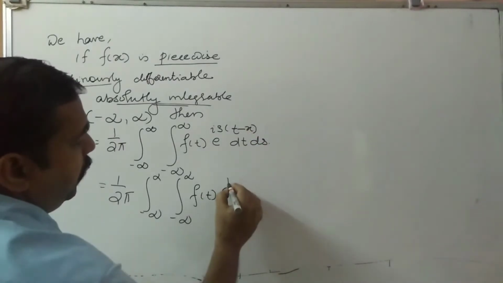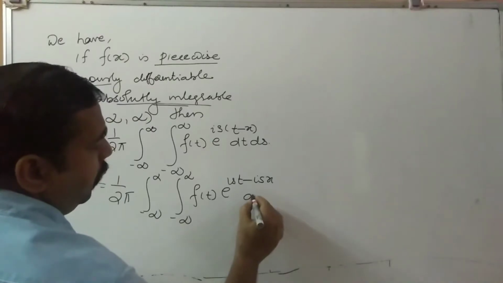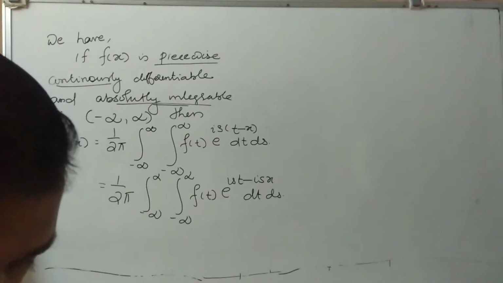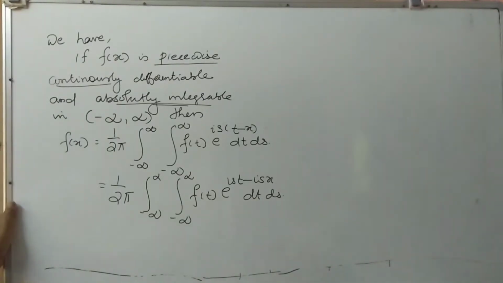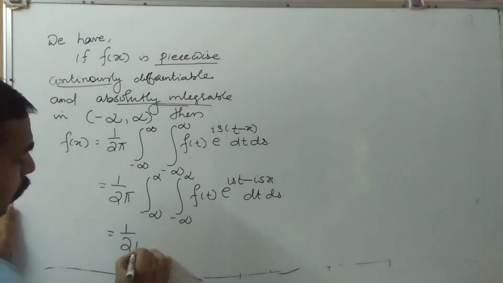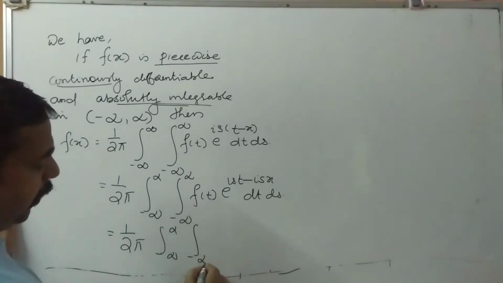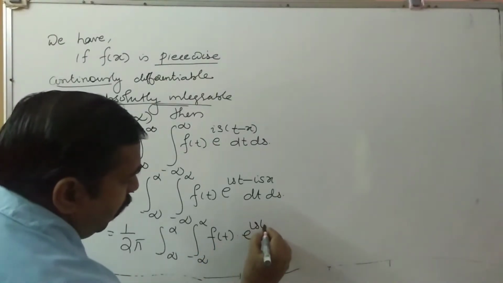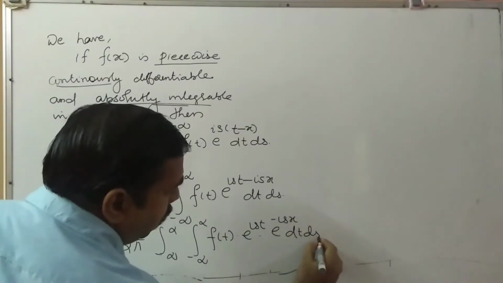So this is equal to e raised to ist minus isx dt ds. So this is equal to 1 by 2 pi integral minus infinity to infinity integral minus infinity to infinity f of t e raised to ist into e raised to minus isx dt ds.